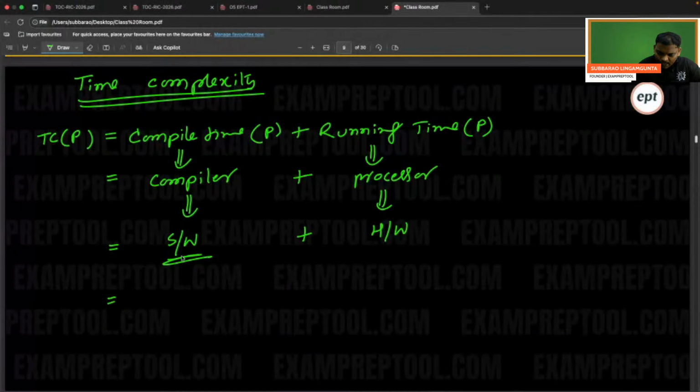So compile time is based on the compiler. Compiler is software, so compile time is based on the programming language. For a slow language, compile time is more. Software is based on programming language. Next, running time is based on the processor, which is the hardware. So remember which type of hardware you are using.